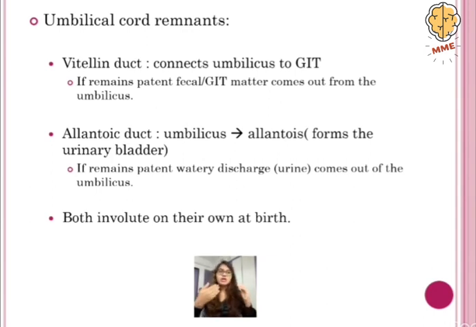If they remain patent, in the vitelline duct it is going to connect the umbilicus to the GIT, so all the fecal matter or GIT matter will come out from the umbilicus. Similarly, if the allantoic duct remains patent, then urine or watery discharge will come out of the umbilicus.